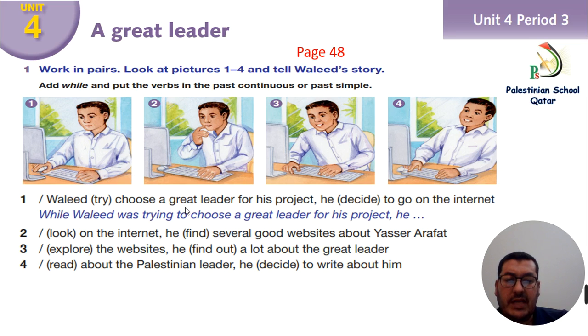Walid try choose a great leader for his project. He decide to go on the internet. So correct the verb with the past simple and past continuous. Okay, you have to write while or when according to you. While Walid was trying to choose a great leader for his project, what happened? He decided to go on the internet.